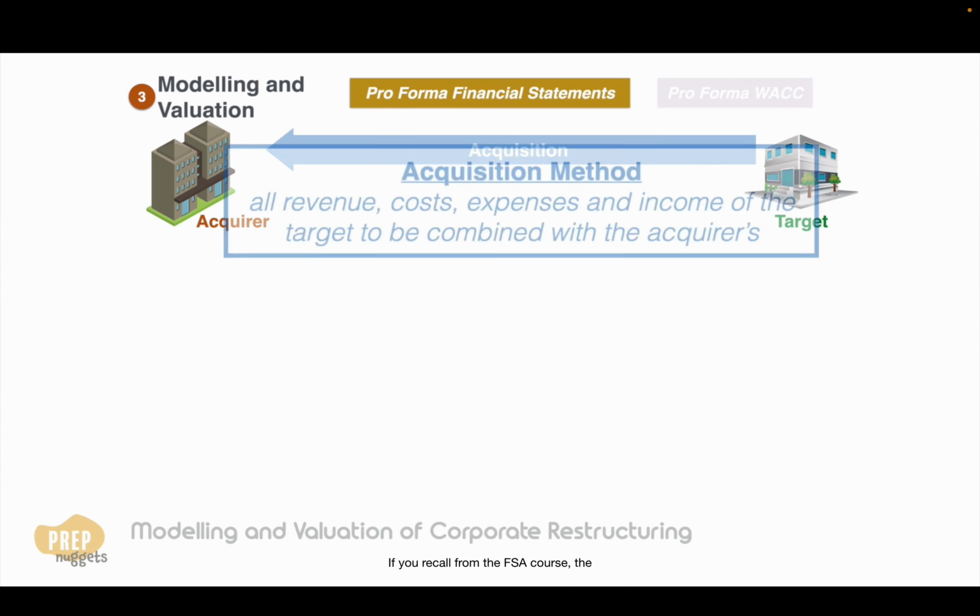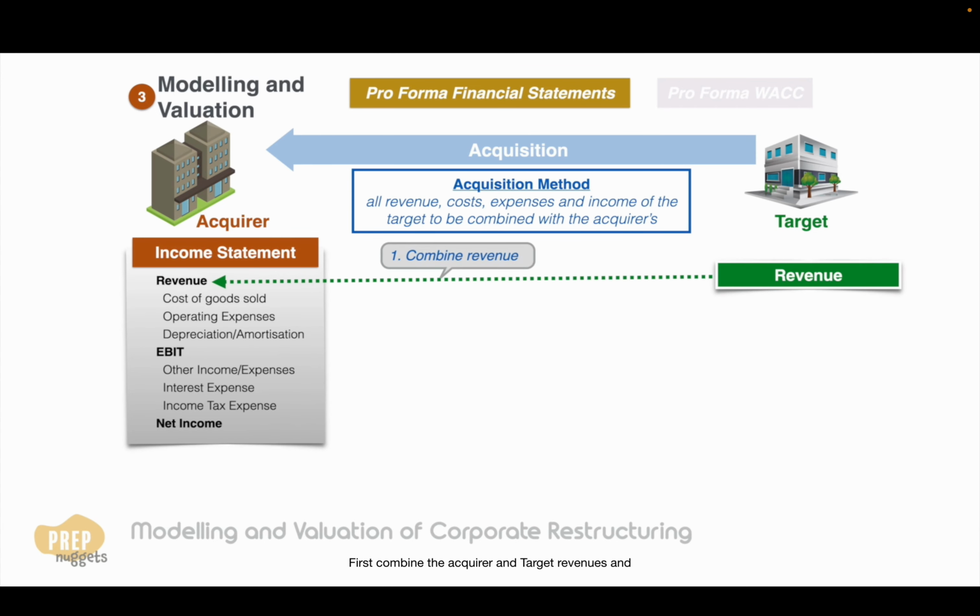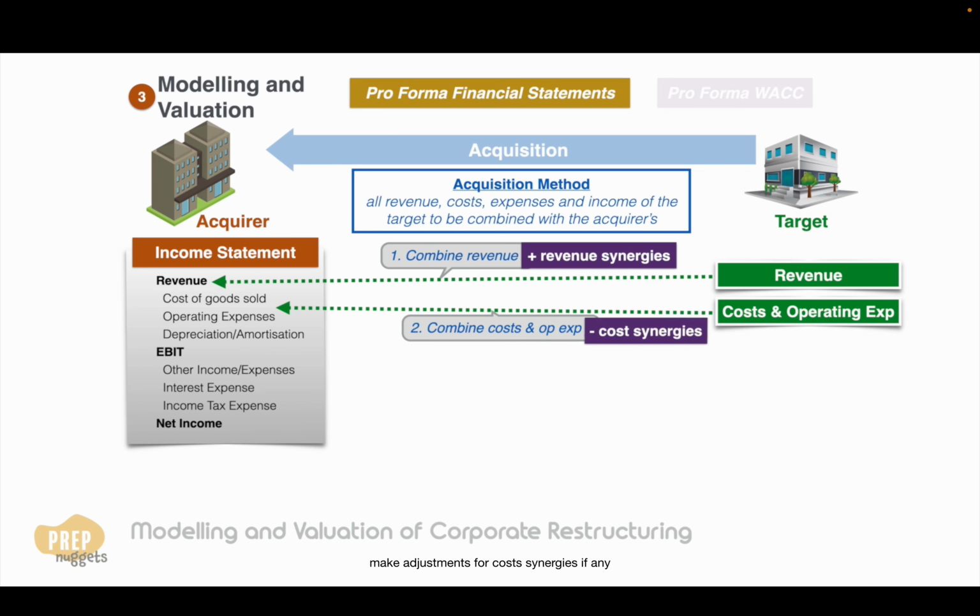If you recall from the FSA course, the acquisition method requires all revenue, costs, expenses, and income of the target to be combined with the acquirer's after the merger is complete. First, combine the acquirer and target revenues and make adjustments for any expected synergies from the merger. Second, combine costs and operating expenses and make adjustments for cost synergies, if any.